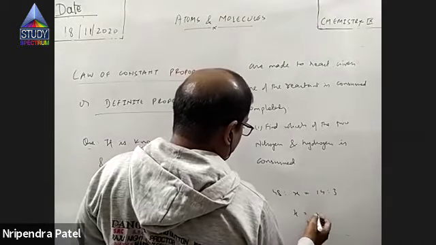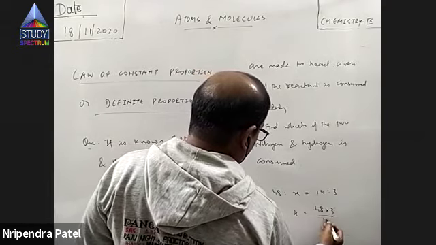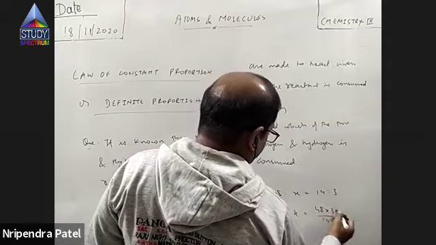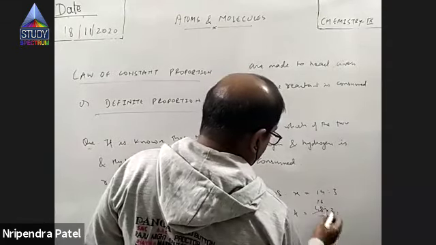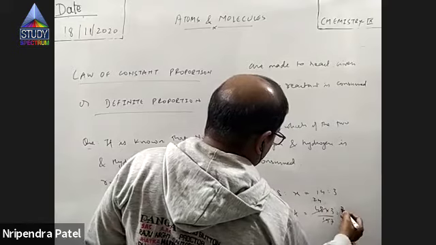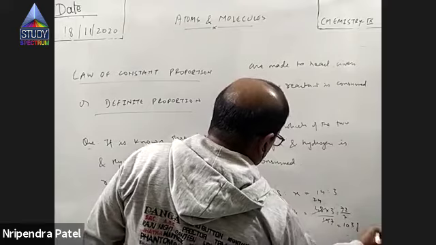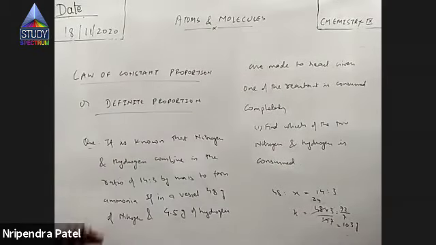So X here is 48 into 3 by 14, so this is 72 by 7. So we require 10.3 gram of hydrogen, which is not available with us. That means nitrogen is not consumed. Nitrogen is in excess, right?